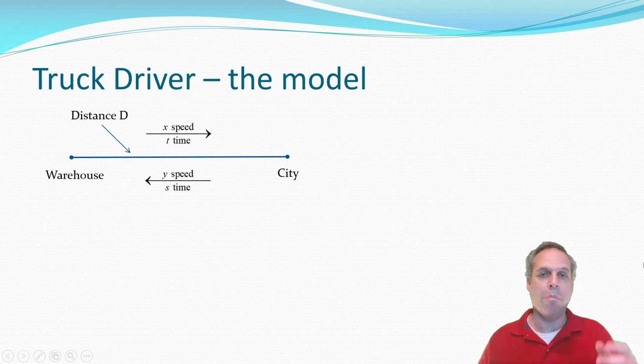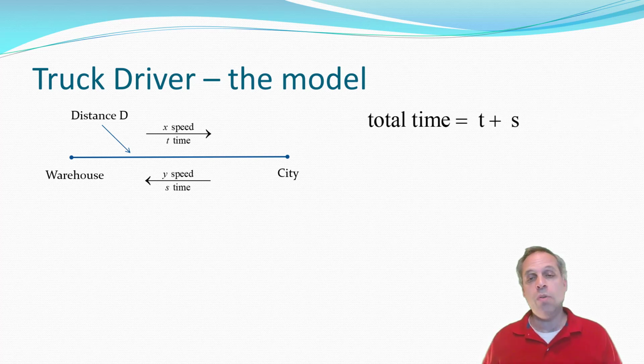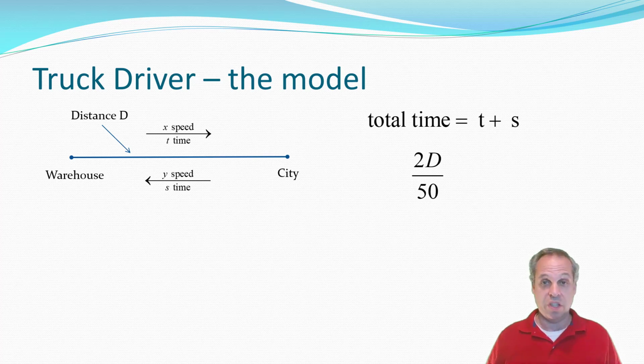So here is a visual model of what's going on. We have the warehouse and the city, and the distance between them is unknown. It's not mentioned in the problem because it actually doesn't matter. So we'll call that distance d. X is the speed from the warehouse to the city, and t is the time you take. And the return trip is done at a speed of y, whose time overall is s. So we know that the overall time it takes for the whole trip would have to equal the time going from the warehouse to the city, t, plus the time it takes to go from the city to the warehouse, s. But we know exactly the time it takes overall because the distance going from the warehouse to the city and back again is 2d.